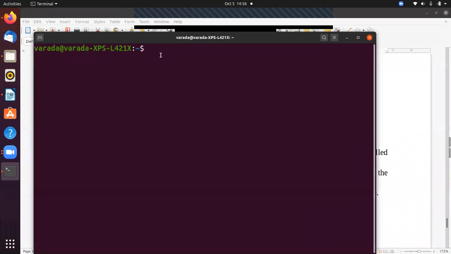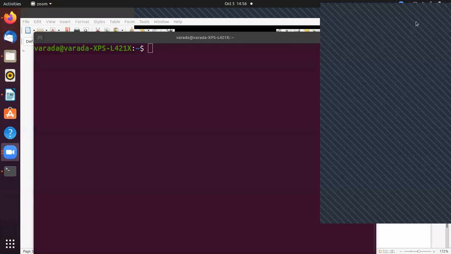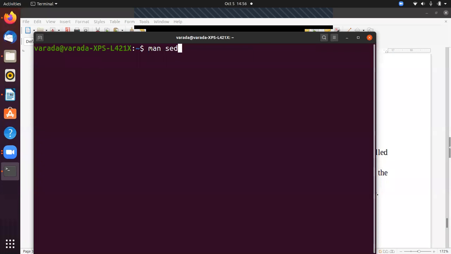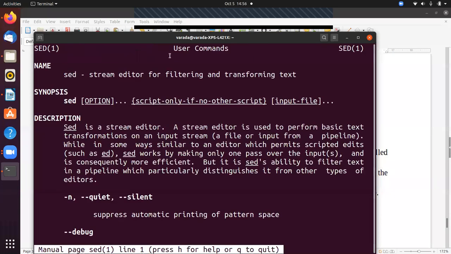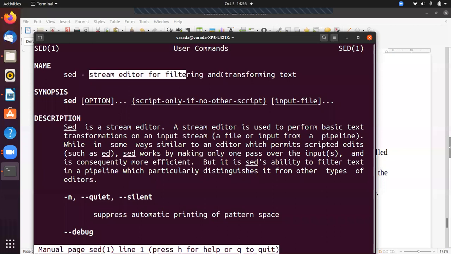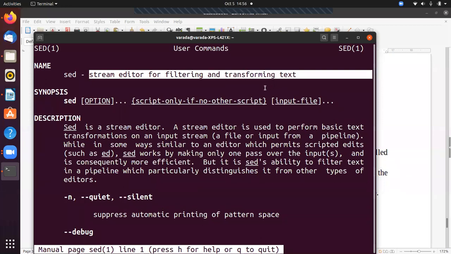So what does SED mean? SED means stream editor. Man SED. Okay, so this is the description of the SED command. SED means stream editor for filtering and transforming text. That means by using this SED command, you are going to filter the files based on your requirement, and transforming the text means you can alter the text.